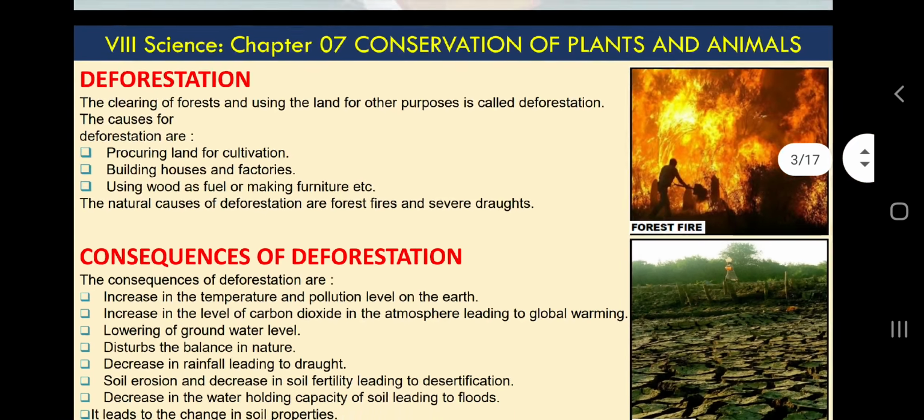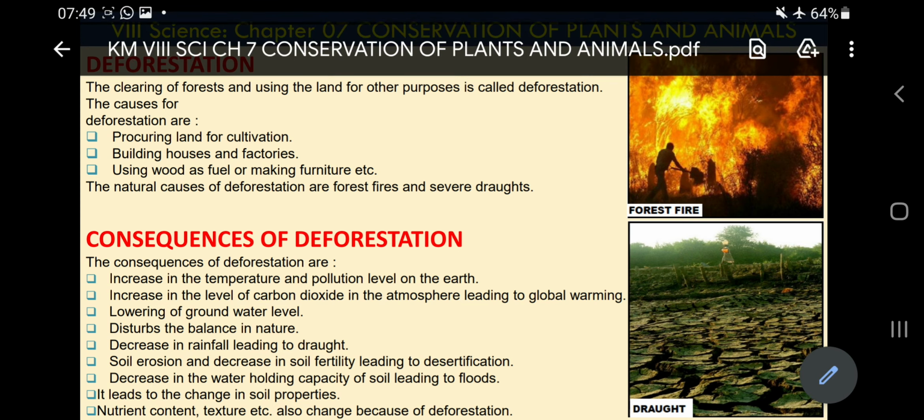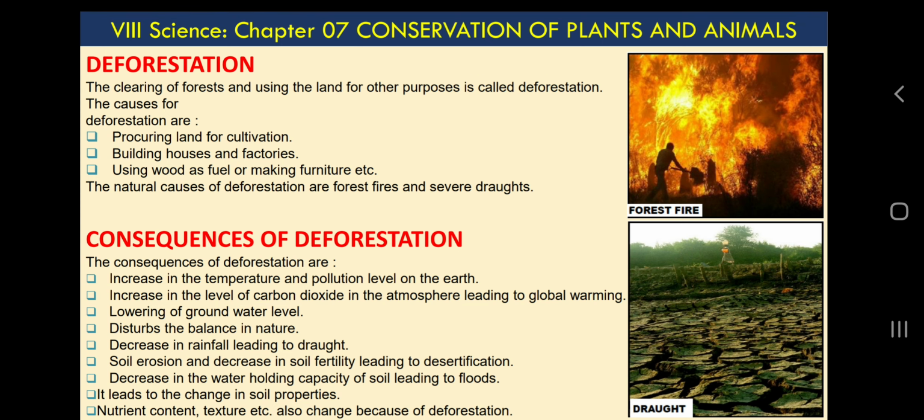First thing, deforestation. As the name indicates, simply we can understand, if we remove trees, if we cut trees for any reason, why we want to cut trees? Okay, so first thing is, what are the causes of deforestation? Let's see. Very simply we can understand: procuring land for cultivation, building houses and factories, using wood as fuel and for making furniture.